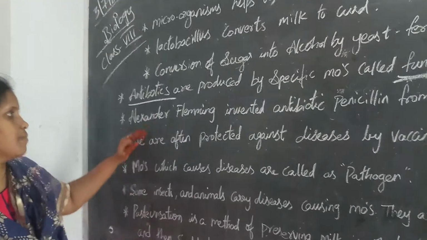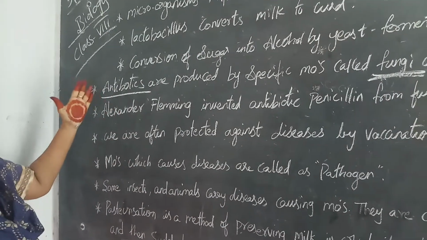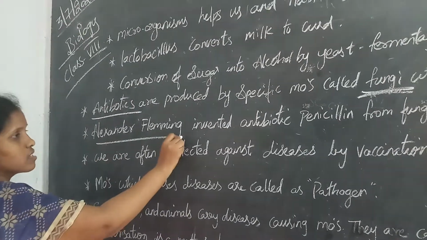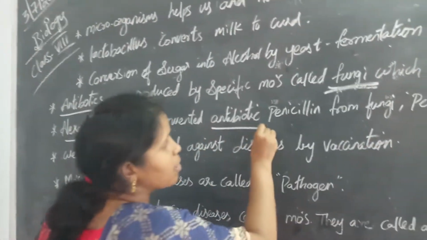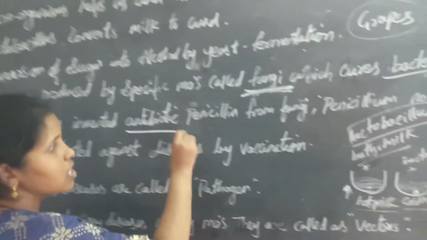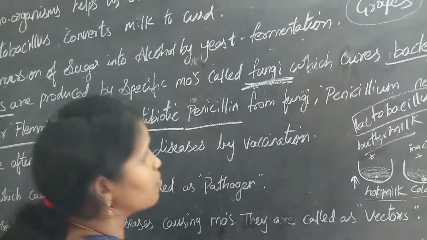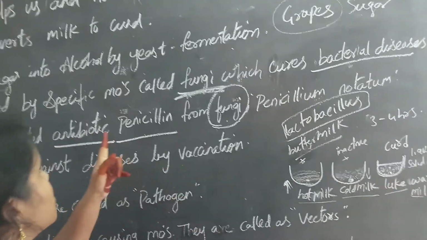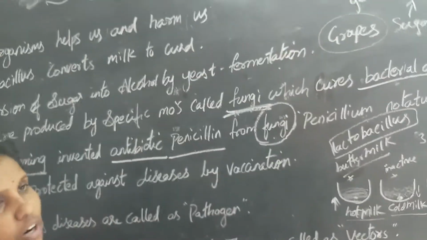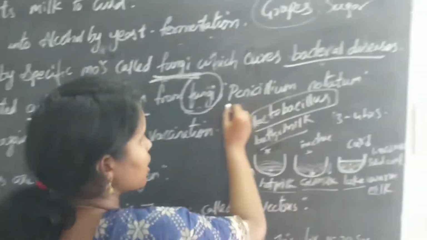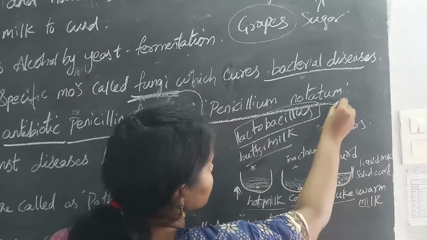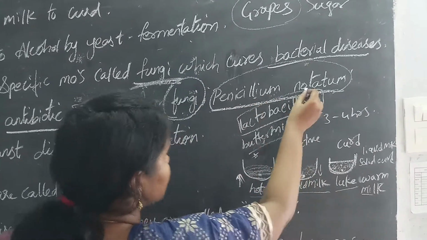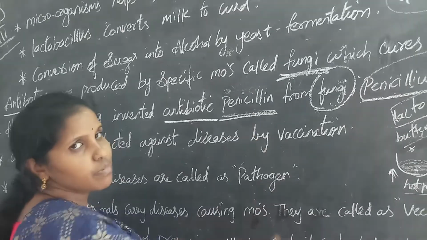And next, who invented these antibiotics? Alexander Fleming. Alexander Fleming was a scientist. He invented the antibiotic for the first time. That is called penicillin. From where did he invent it? From the fungi. The name of the fungus is Penicillium notatum. From this Penicillium notatum only the penicillin tablet has come.